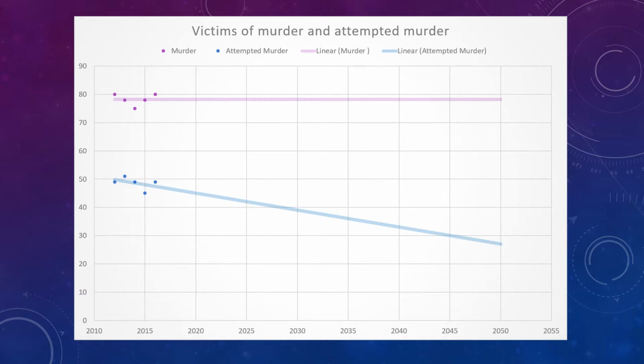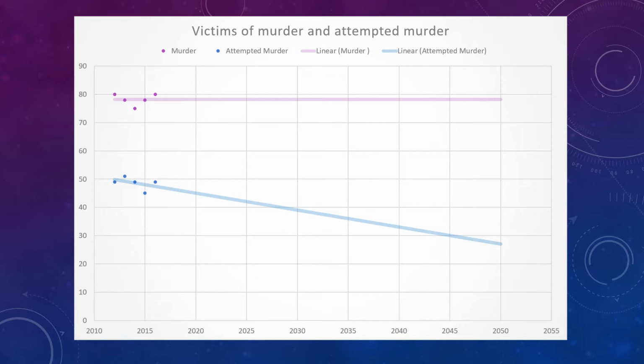However, we do understand that this is probably not very accurate, as people do a lot of sporadic things when it comes to crime, so we are not entirely sure what is going to happen in regards to that. As for attempted murder, that looks like it's on the slope down, which is good, averaging around 28, 29 attempted murders per year. However, we are not entirely sure that that is what's going to happen.